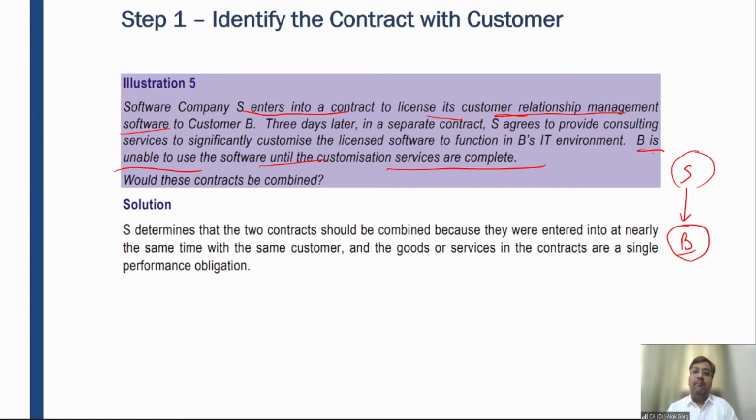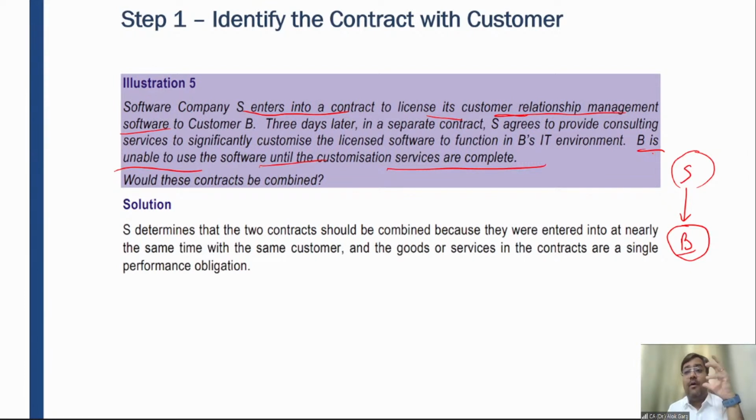So B contacted S, and S agrees to provide consultancy services to significantly modify, significantly customize this licensed software only for B. And let me tell you, without getting those consultancy services, B is not able to use this software. So now, if I talk about the activities, there are two activities: one, sale of software, and two, consultancy services.